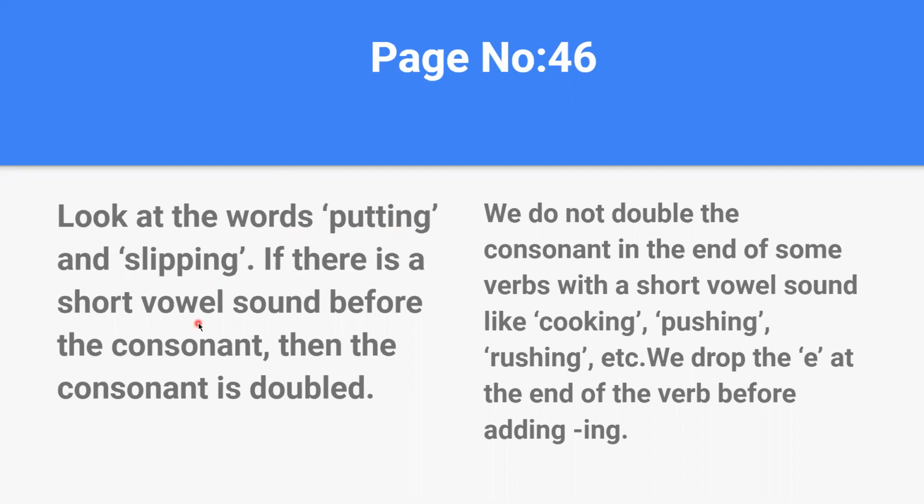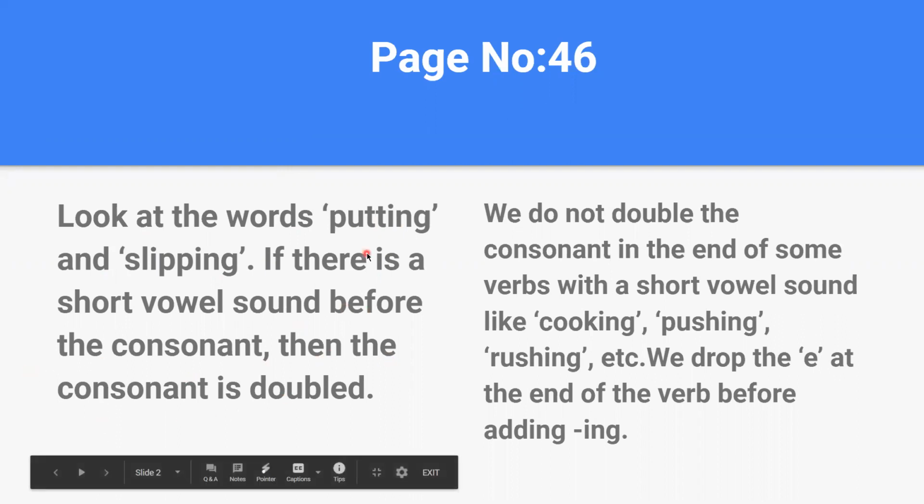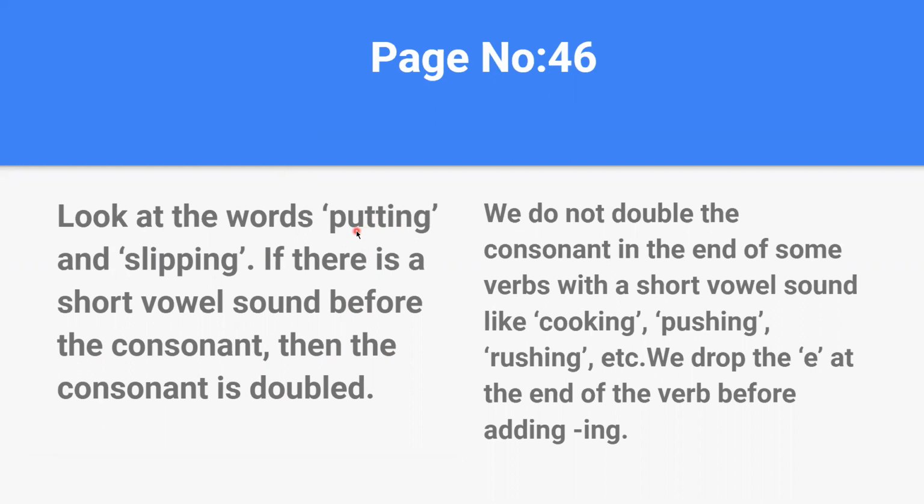If there is a short vowel sound before the consonant, then the consonant is doubled. Consonants, we know, apart from A, E, I, O, U, all the other letters are called consonants. So what does the sentence say? If there is a short vowel sound before a consonant, then the consonant letter will be doubled. So two times T will be used and ing will be added.